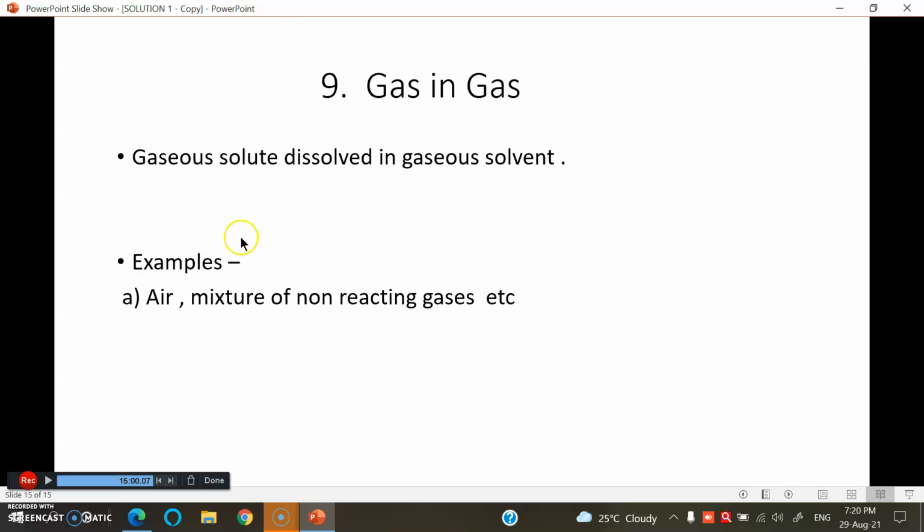So various solutions play an important role in our life processes. These are the various classes that we discussed. Depending upon the physical phases of solute and solvent, the solutions are classified into nine classes. We have to remember the main solvent phase, that is solid solvent, liquid solvent, gaseous solvent: solid in solid, liquid in solid, gas in solid, and so on.